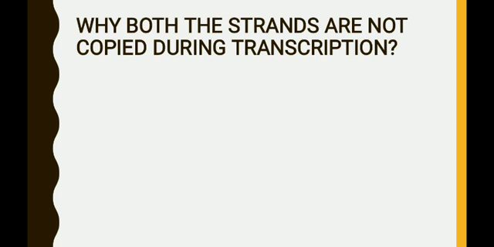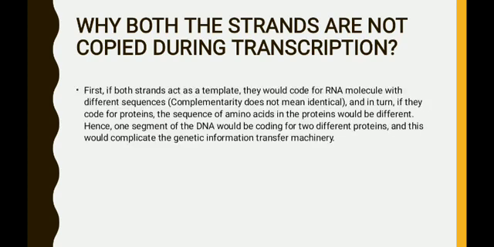Since the parental DNA strands are complementary to each other, even their products, that is RNA, also become complementary to each other. When two complementary RNA strands are produced, they may undergo hybridization, and that leads to the formation of double-stranded RNA. And just remember, the double-stranded RNA becomes non-functional. So these are the two reasons.